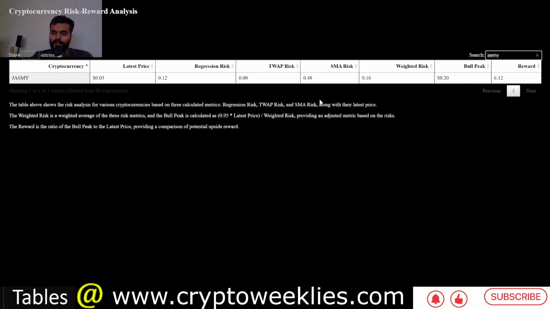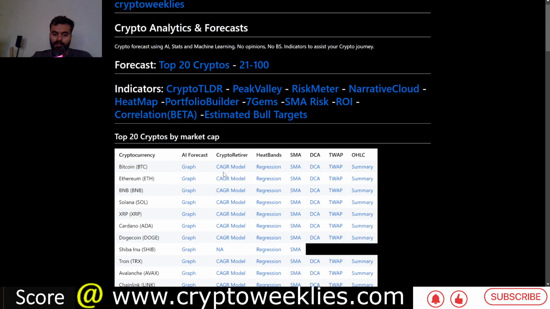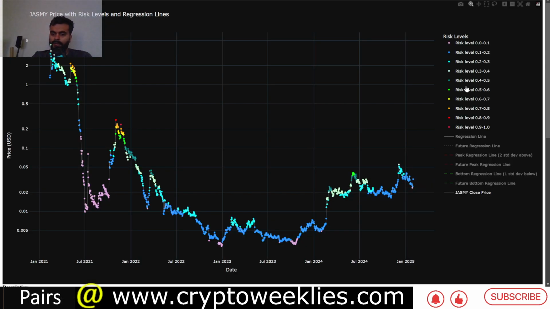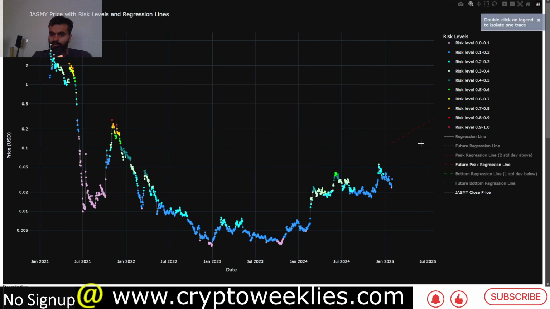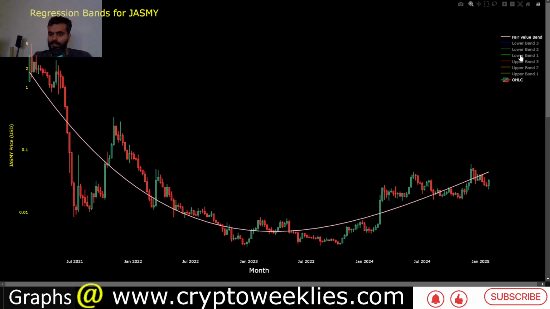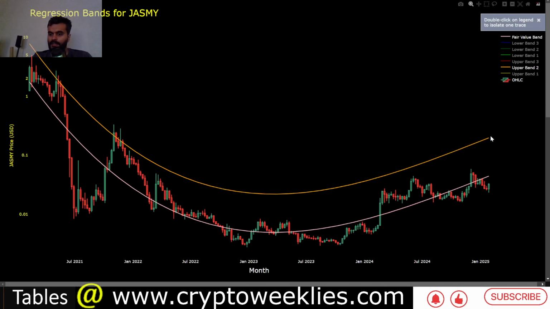And if we were to look at this 20 cents level as a target, again there is a lot of confluence between the target, at least at the estimated bull run case scenario, as well as the DCA model establishing the 2 standard deviation ceiling at around 27 cents, like we saw in the future. Again, the future bull case is between 12 cents and about 27-28 cents, as well as the regression based 2 standard deviation ceiling for Jasmy coming in at about 20 cents. So with that, I would like to conclude the video.